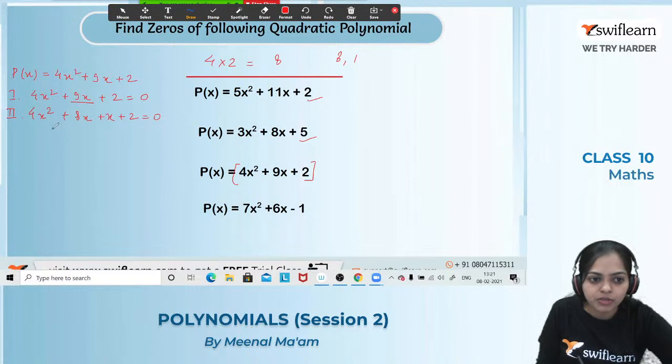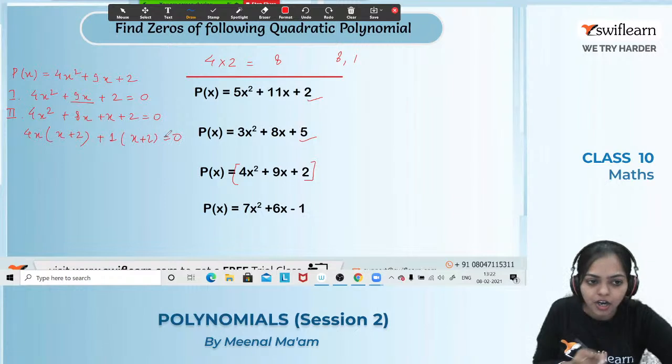We have to take common. From the first two terms, what will we take as common? 4x. Yes. So from the first two terms, we will take 4x as common, and what is left? x plus 2. Alright. And from the third and the fourth term, what will we take as common? We will take 1 as common, and what is left? x plus 2 equals 0.